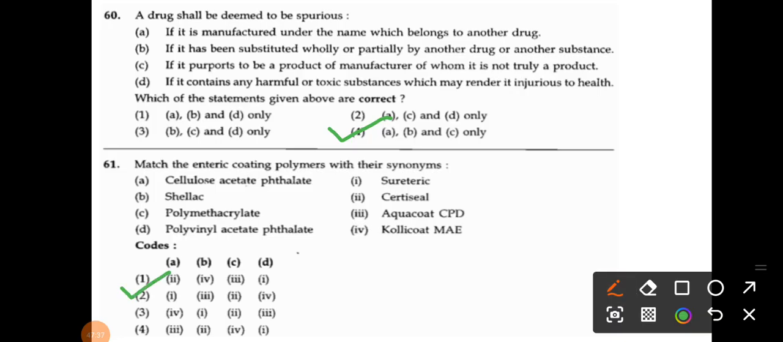Okay, because A1, because cellulose acetate phthalate is also known as Aquateric. Okay, then B3, shellac is your Aquacoat CPD. Then C2, that is the polymethyl acrylate, that is your Eudragit. And the D is for polyvinyl acetate phthalate, that is your Colicoat MAE. So that's why option number 2 is the correct answer for your question number 61.